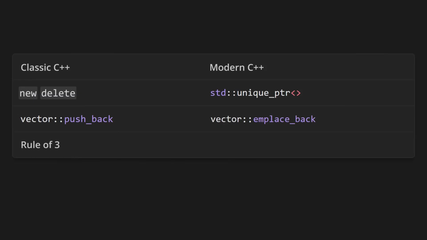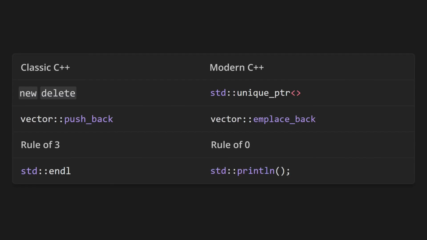I remember being taught the rule of 3, and then it became the rule of 5, and now it's the rule of 0, and in the future it'll be the rule of something else probably. I remember being taught to use std::endl to insert a new line, but that's slow, it flushes the buffer. You should use the newline character instead, or even better, use std::println. The list just goes on and on.